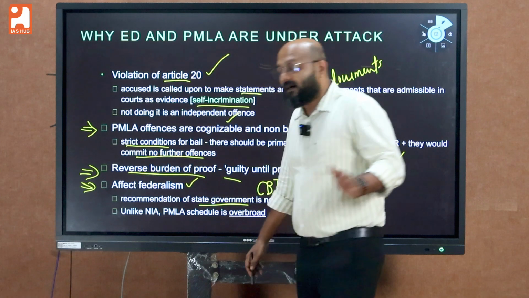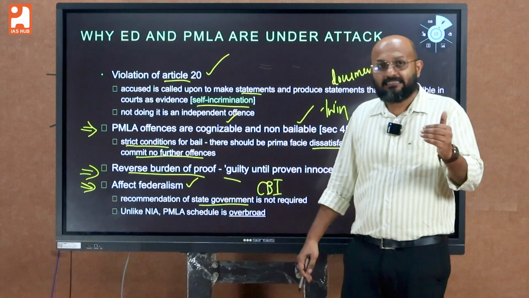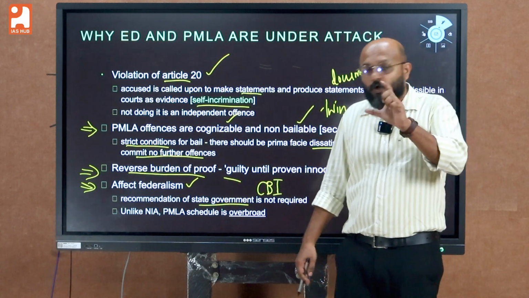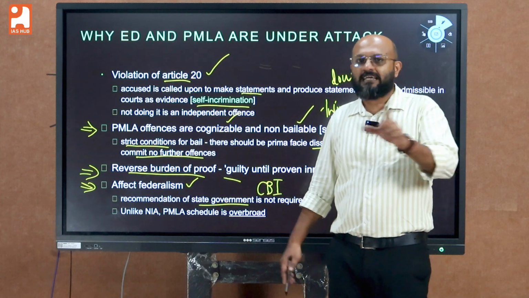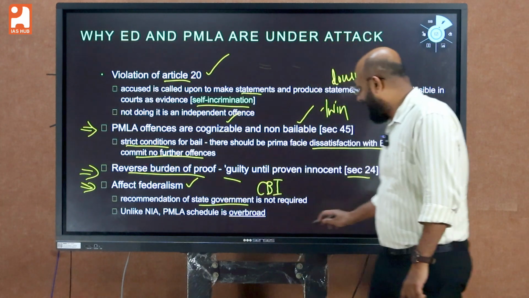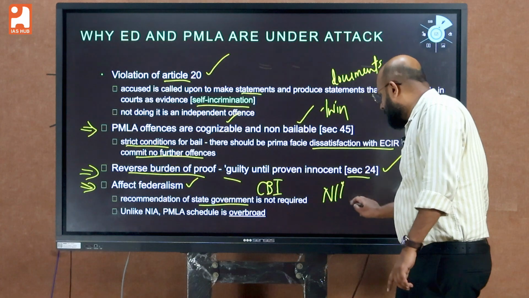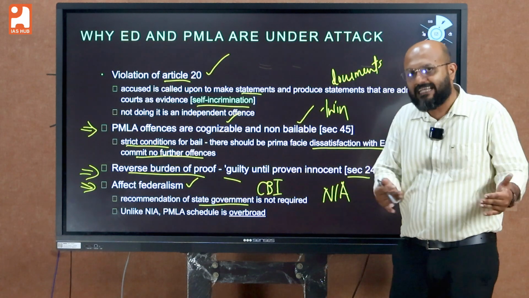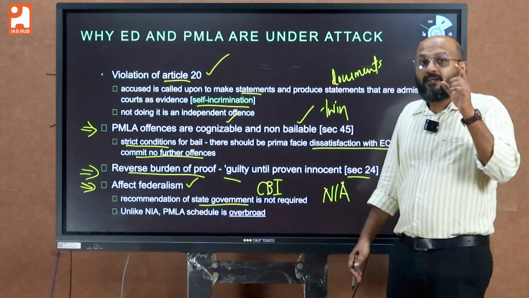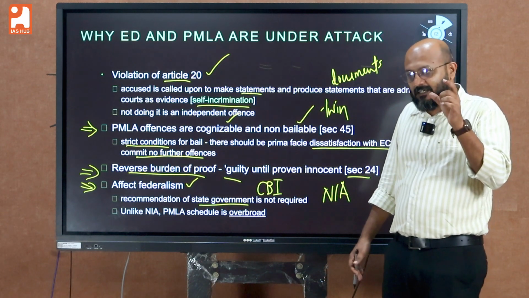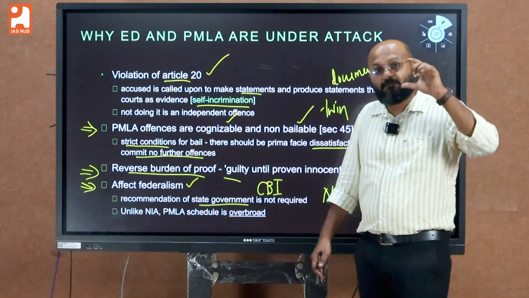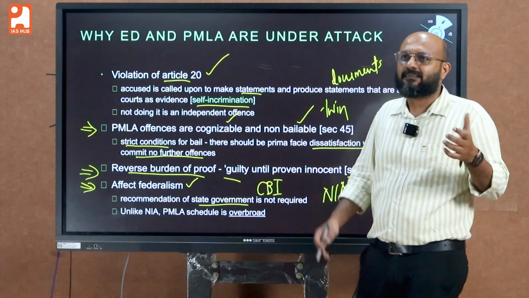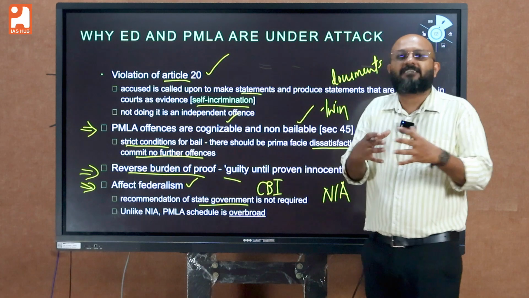And here the problem is that ED is not the only agency that has this exclusive privilege. NIA also does not need the permission or the recommendation of the state government, but the offences put under the NIA Act are actually quite exhaustible.